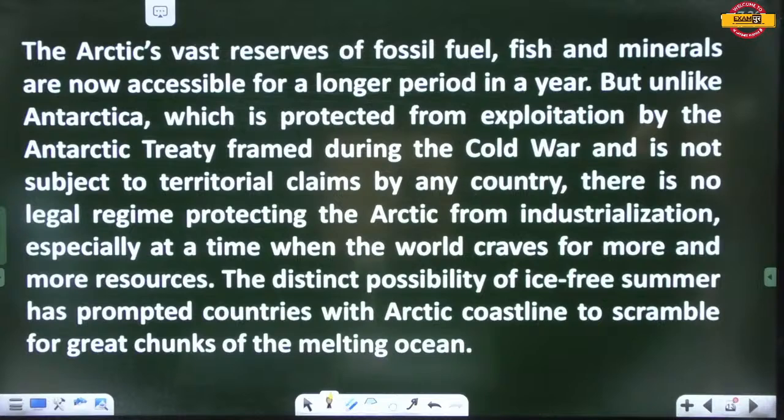The Arctic's vast reserves of fossil fuel, fish and minerals are now accessible for a longer period in a year. But unlike Antarctica, which is protected from exploitation by the Antarctic Treaty framed during the Cold War and is not subject to territorial claims by any country, there is no legal regime protecting the Arctic from industrialization, especially at a time when the world craves more and more resources. The distinct possibility of ice-free summer has prompted countries with Arctic coastline to scramble for great chunks of the melting ocean.